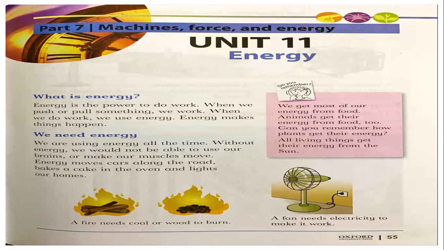When you are writing something, you are using energy. Fire is also energy, and electric energy. Then we have wind energy and water energy, different types of energy we can see in our daily life.